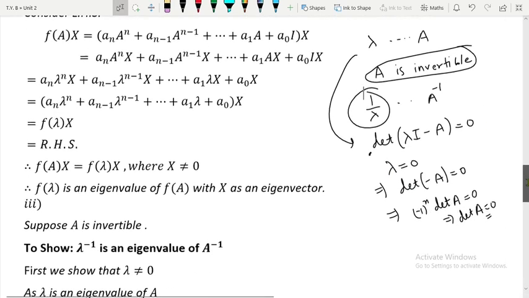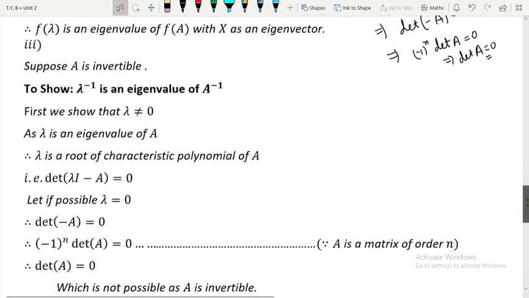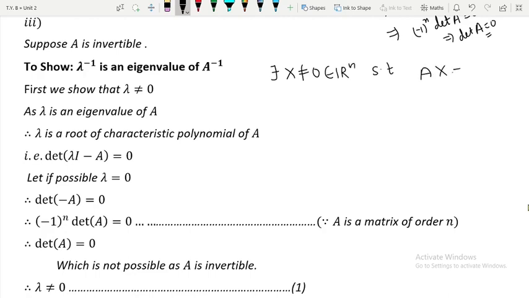So now since we have shown this lambda is non-zero, we have to prove that 1 upon lambda is an eigenvalue of A inverse. Now the logic is again the same. Since lambda is an eigenvalue of A, there will exist x not equal to 0 belonging to R raised to n such that Ax will be equal to lambda x.